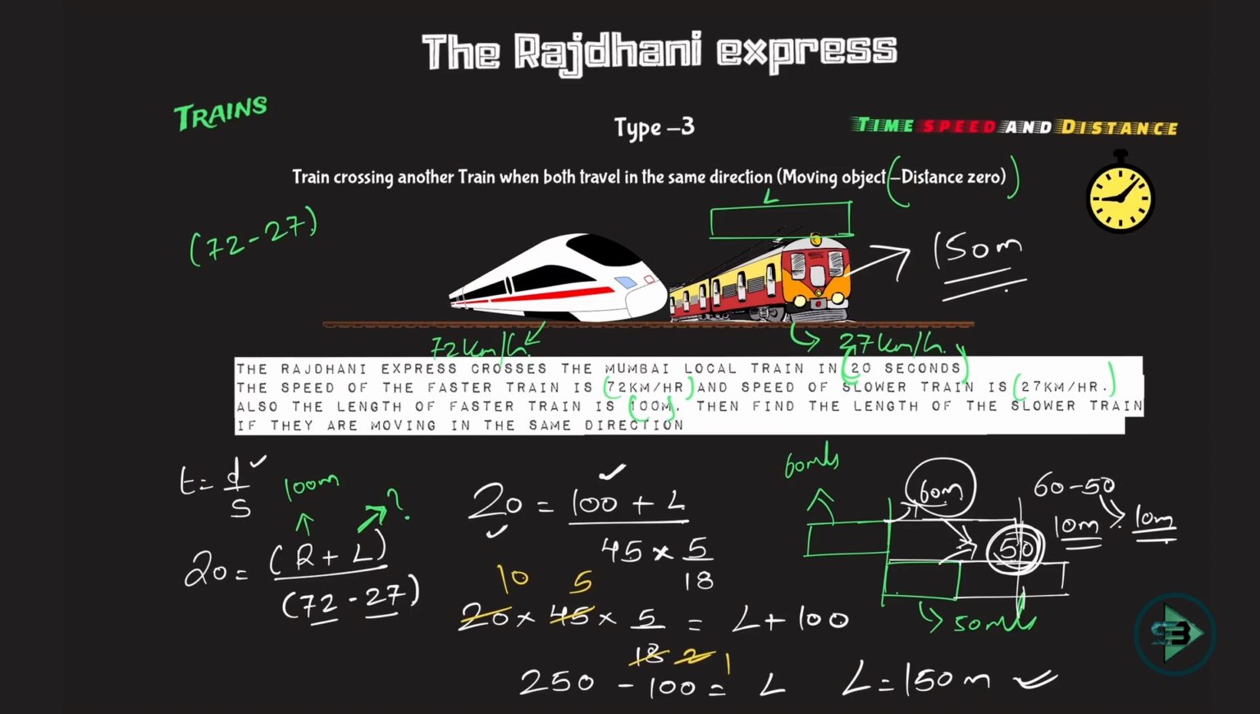So what did we learn from type 3? If two trains are traveling in the same direction, what do you do with the distance? Distance is nothing but the length of the two trains. And what do you do with the speed? You subtract the speed. Why? Because if the first train is moving, the second train is also moving. But the second train needs to chase the first train, right? But if it is moving, this is also moving. So the resultant is nothing but the subtraction of the two. And that's why you subtract the speed. So now type 3 will help you to solve a lot of train problems when trains are moving in the same direction and the distance between them is 0.